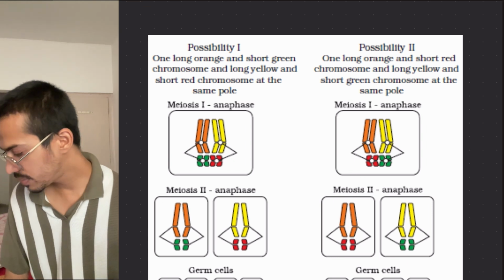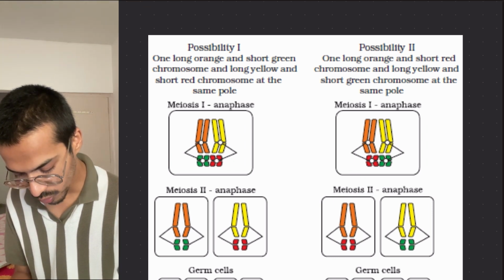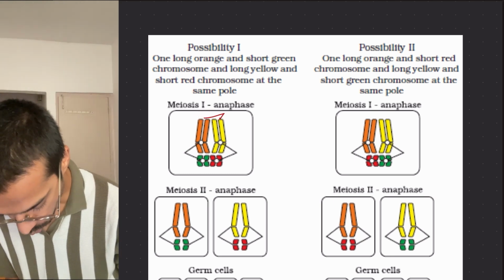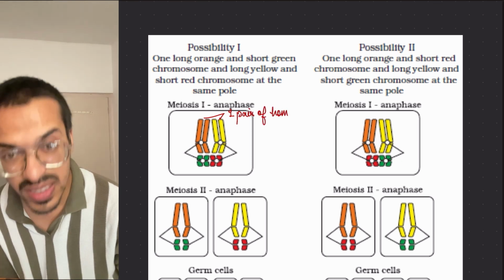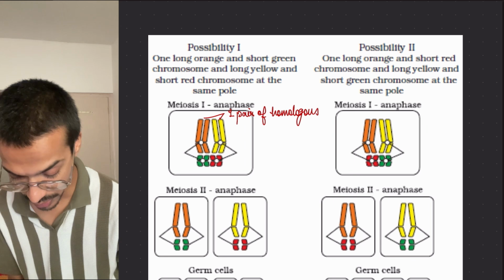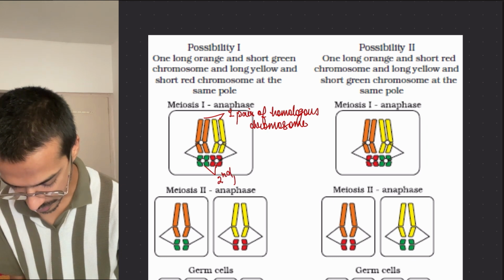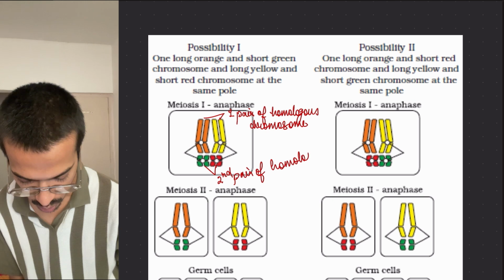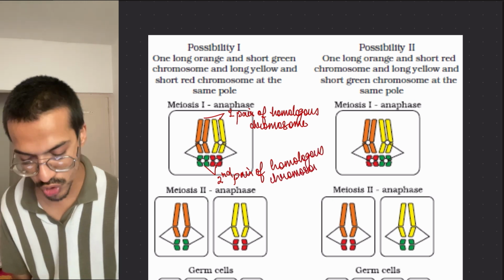Okay, so the possibilities are like this: these are the chromosomes. These are one pair of homologous chromosomes, and this is the second pair of homologous chromosomes. So in the first case, what is NCERT showing?